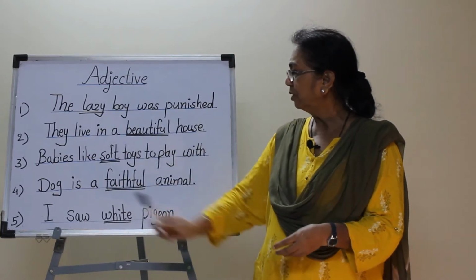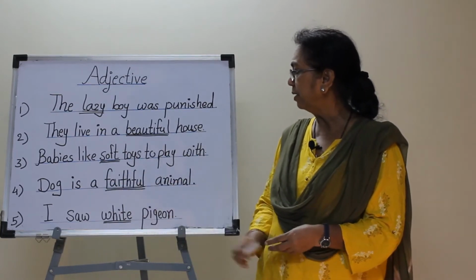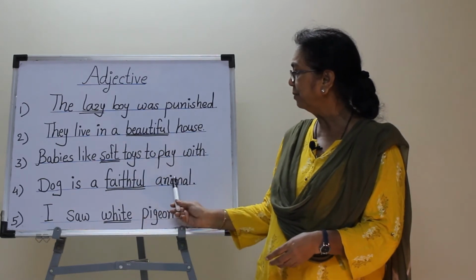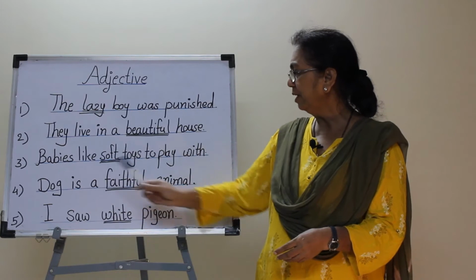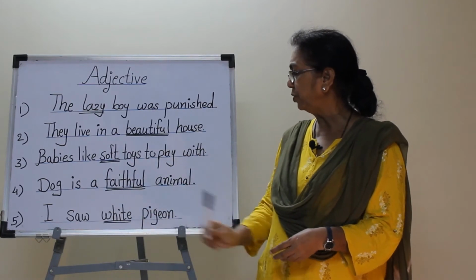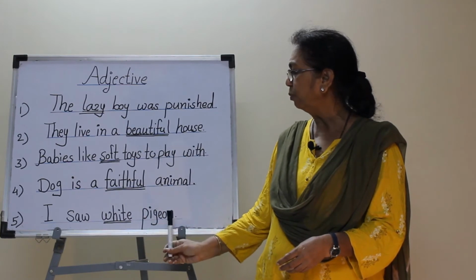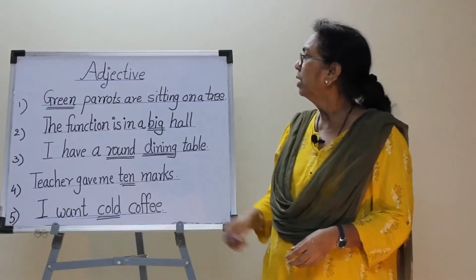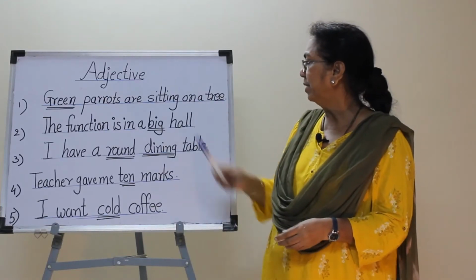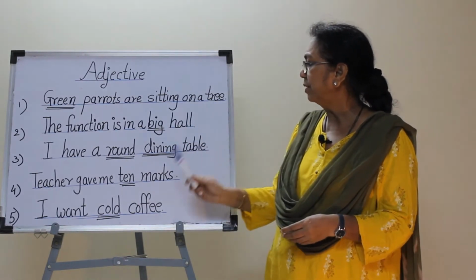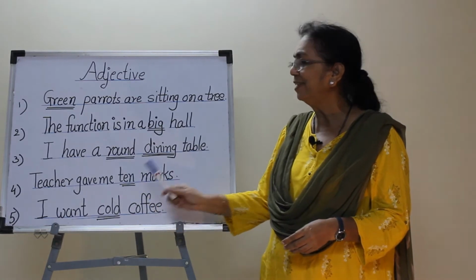In the fourth, dog is a faithful animal. The adjective faithful describes the noun animal. In the fifth, I saw a white pigeon. Here the adjective white describes the noun pigeon, that is a bird. An adjective describes the color, the shape, the size, the number, the state, or you can say the condition.